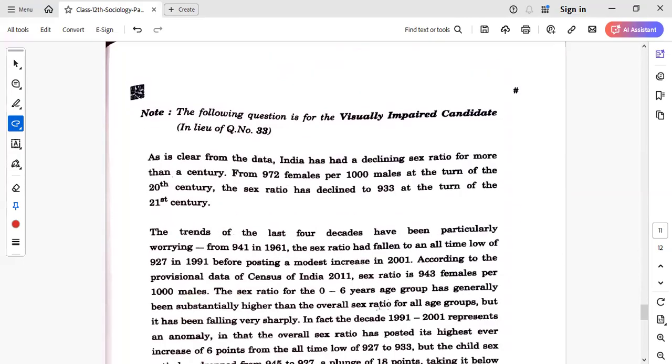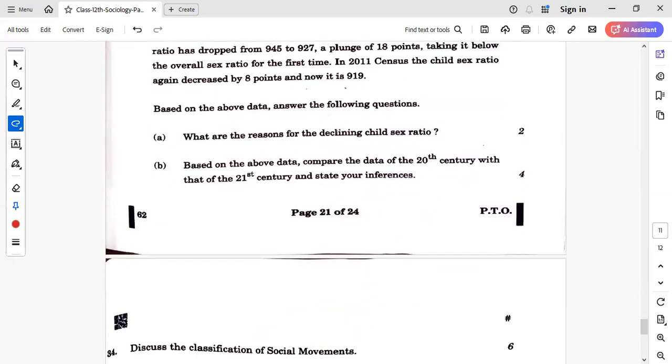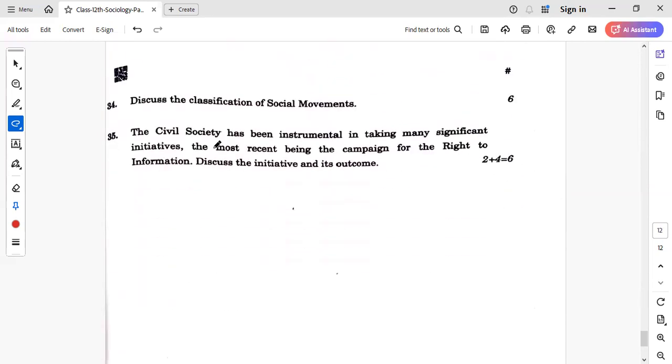Next, this we can leave. The next question is: discuss the classification of social movements. So what is the classification? The classification was 3: redemptive, reformist, and revolutionary, right? These are the classifications, and you have to write them with examples, right?